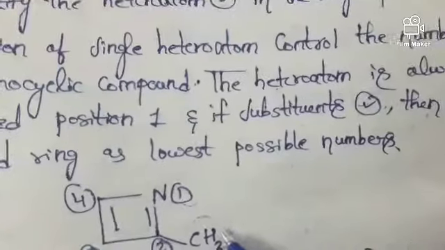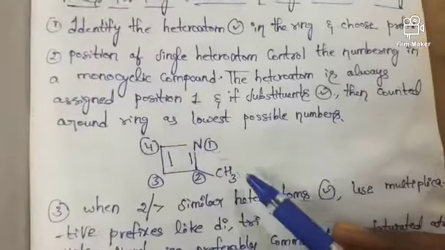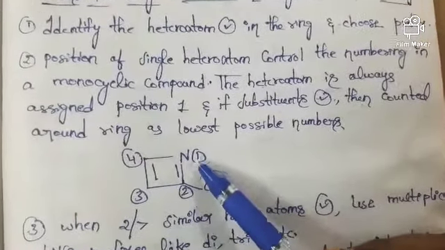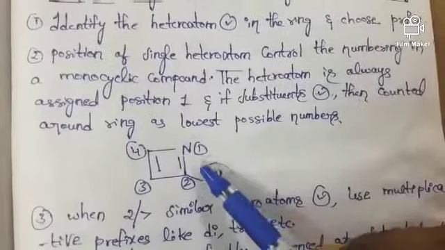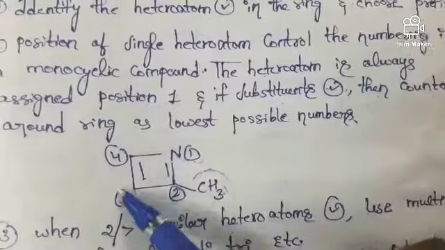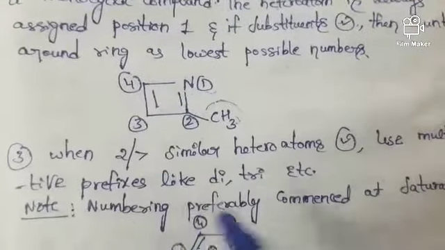We know that the substituent should get the lowest possible number, so the numbering should be like this: 1, 2, 3, 4.